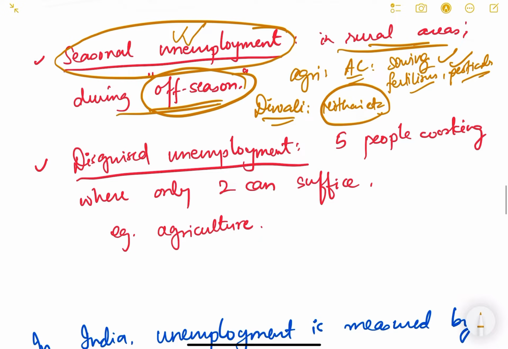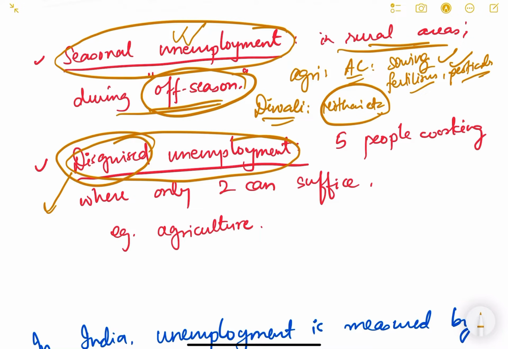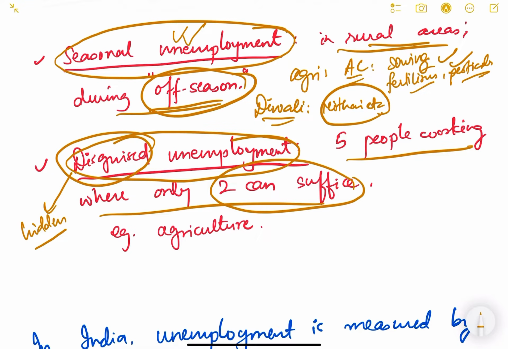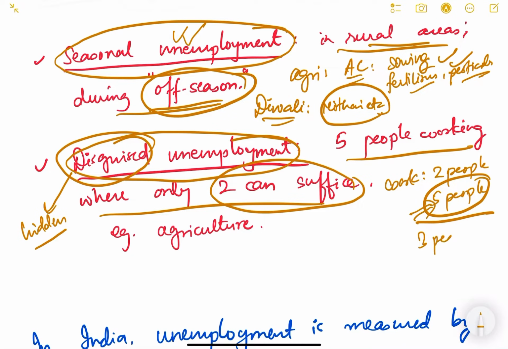Then there is another kind of unemployment which is known as disguised unemployment. Disguised meaning it is hidden. It is a hidden unemployment. So what does it simply mean? It means that 5 people are working where only 2 can suffice. The work which is to be done, only 2 people can do it, but 5 people are doing it, just because they don't have any other job. So here 3 people are in disguised unemployment.